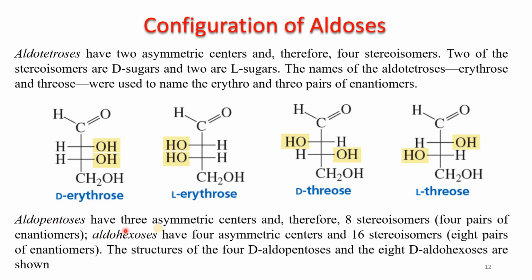Aldopentoses have 3 asymmetric centers and therefore 8 stereoisomers, 4 pairs of enantiomers. Aldohexoses have 4 asymmetric centers and 16 stereoisomers, 8 pairs of enantiomers. The structures of the D-aldopentoses and the 8 D-aldohexoses are shown. Let's discuss them.